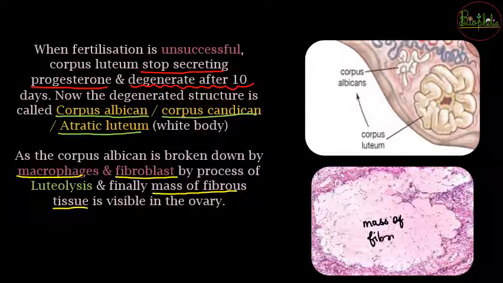So after the degeneration by the process of luteolysis, this is going to be the condition कि वो सिर्फ एक white color के spot जैसे ovary पे visible होगा, and the corpus luteum, which has a life of about 10 days, after 10 days it will degenerate, and after degeneration corpus albicans बनेगा, which is called the white body, and the white body will also get broken down by the process of luteolysis, और फिर वो just एक scar के जैसे रह जाएगा on the ovary's walls.